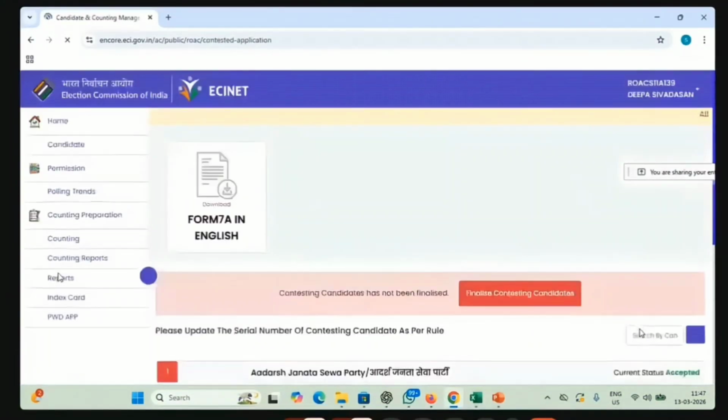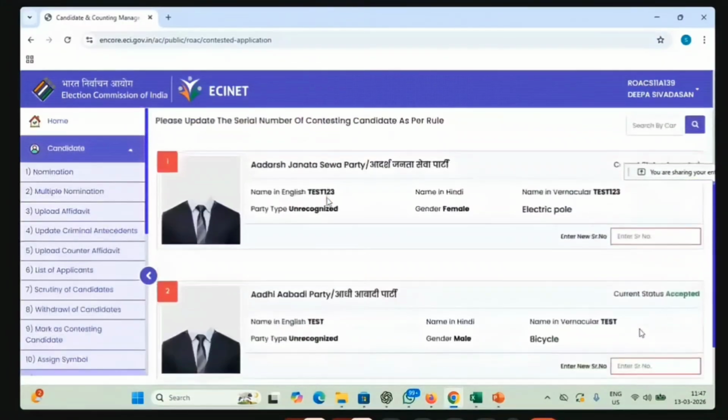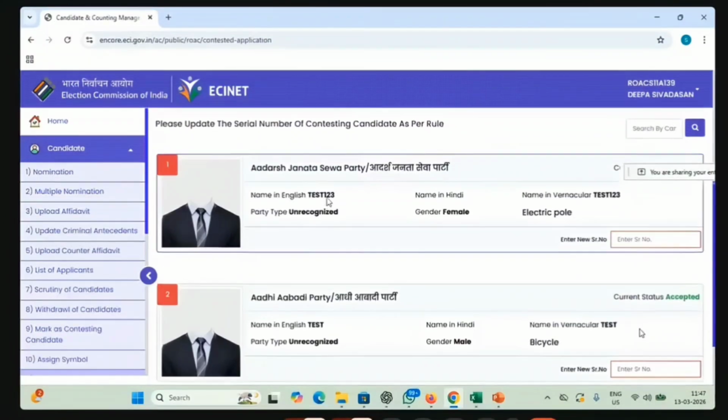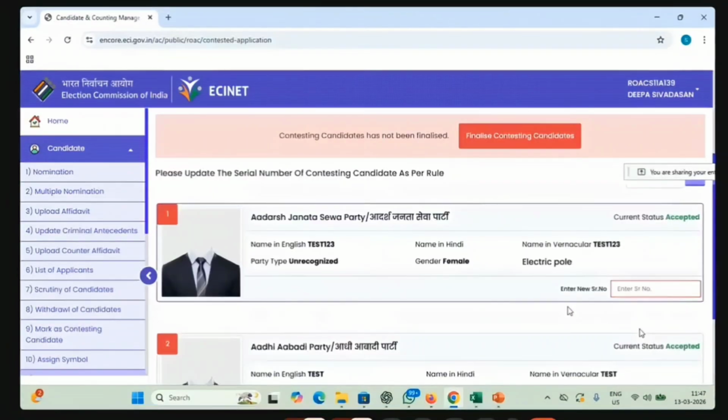Then the next one, contesting candidates. Here you can see that the contesting candidate list has come. Only those candidates which we have marked as contesting candidates came here. Now we have to prepare the 7A according to the criteria. I already told you the 7A is prepared based on certain criteria: national parties will come on top, then the state parties, then the independents, like that. There will be a physical 7A which will be given to the CEO office for verification. Once the 7A is received after approval, you will get a copy of the 7A. Look at how it is sequenced, and you should sequence accordingly to the approved 7A.